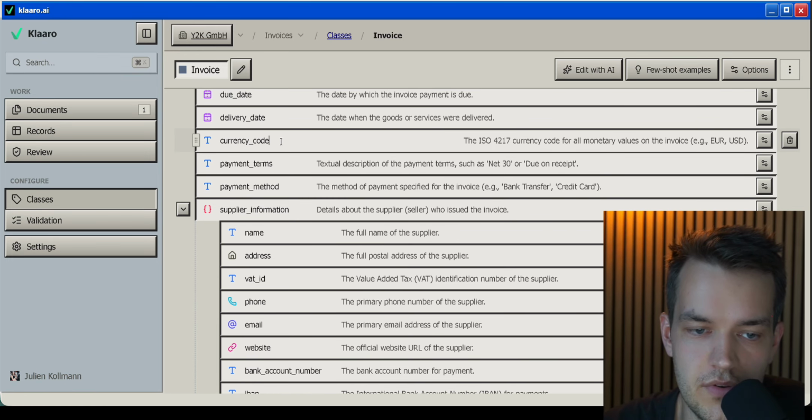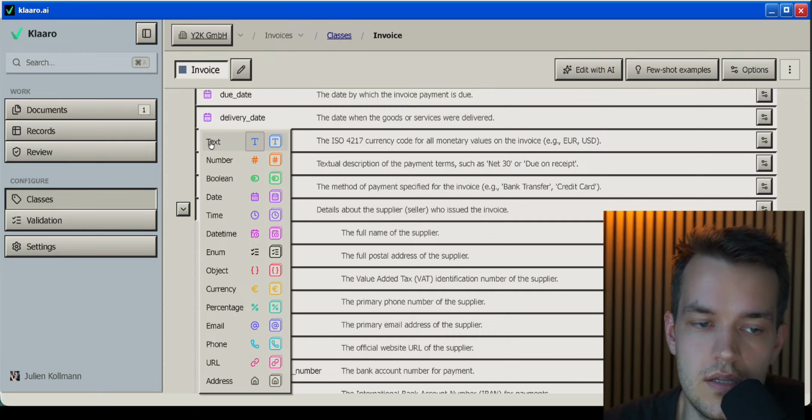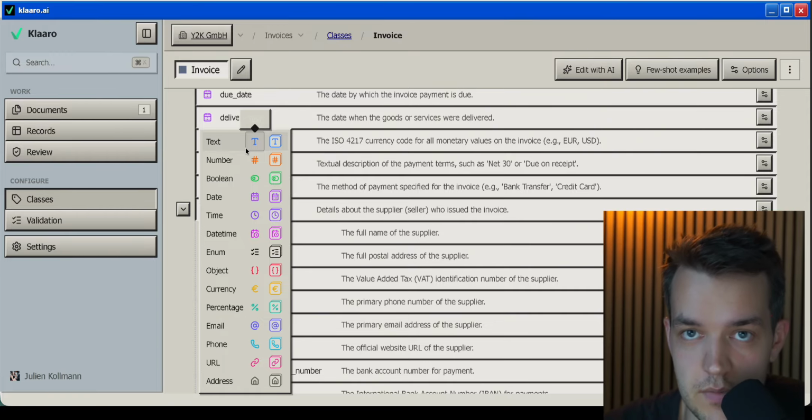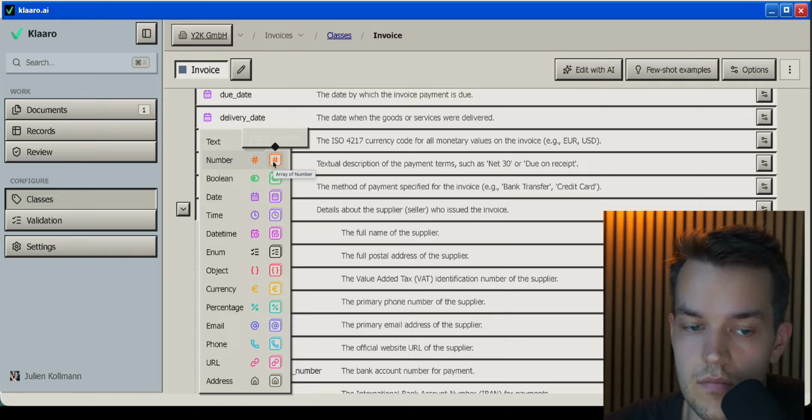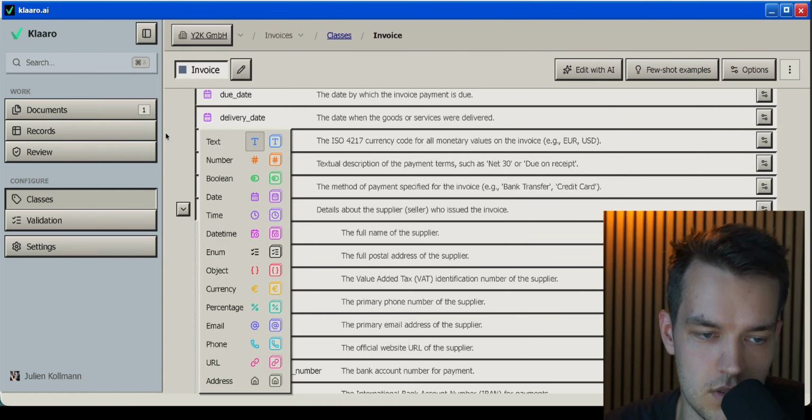You have field names that you can edit. I could also rename this into something else. I could also edit the schema description. I could edit the type of the field. We offer a long list of types, and every type can come either as a scalar or as an array. So you can also do array of number. You can do objects, currency, percentages, everything your heart desires, and whatnot.